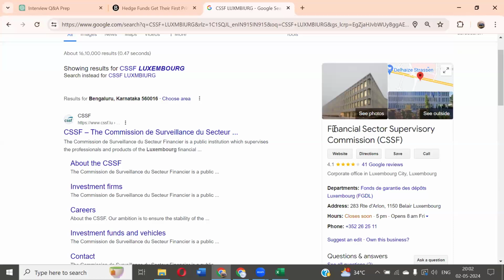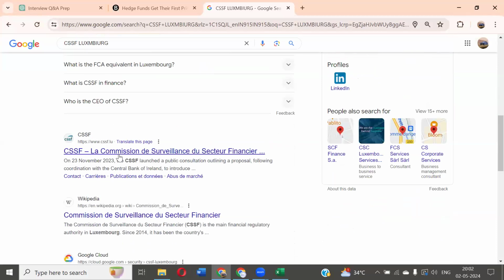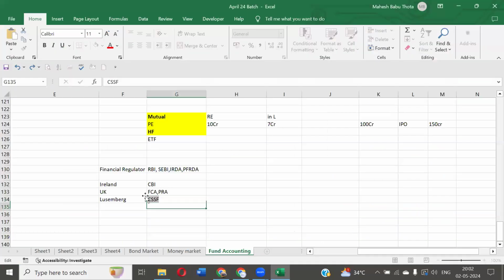We call it a different name, I think, Commission de Surveillance, something, in French. Yes, like this: Commission, Surveillance, Sector, Financial. This is called CSSF. Once you get into the job, you will see all these kinds of words. These are all the regulators who will monitor our fund houses and everything. Okay.